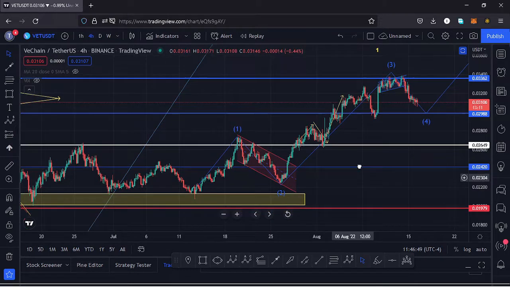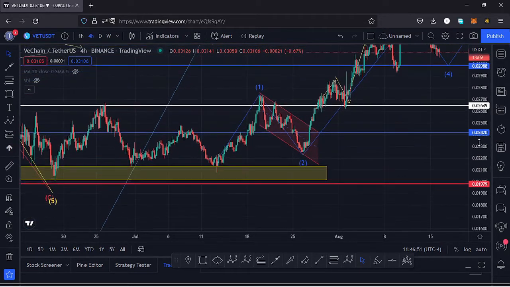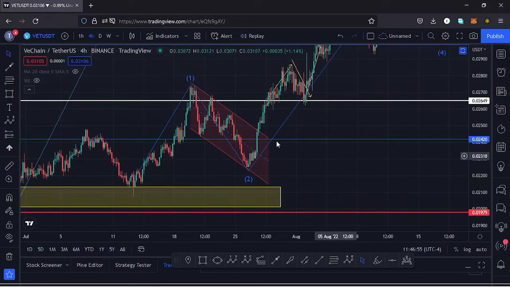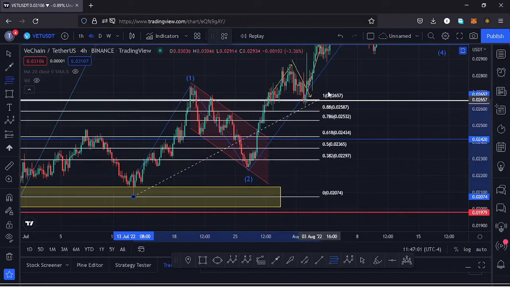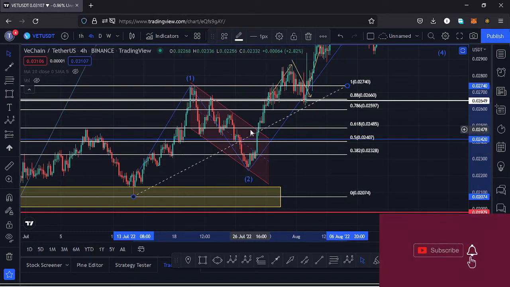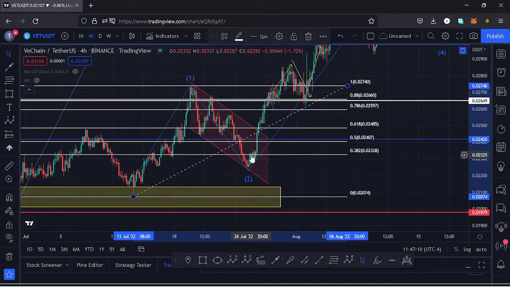If I get a little bit into the details of this fractal wave, after making a high for that first wave, I expected to see a very nice retracement to the lower side in a wave 2. And using the Fibonacci levels, we can see whether the wave 2 has done the minimum that we expect a wave 2 to do. That is the area between the fib level 0.618 and the fib level 0.382. You can see that wave 2 retraced into that target area.